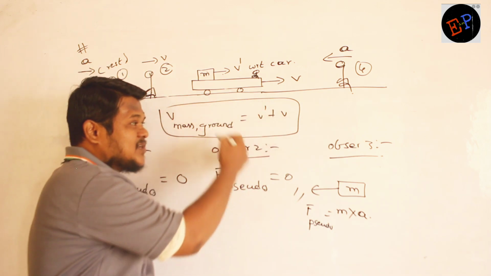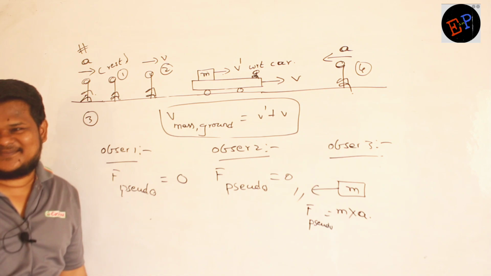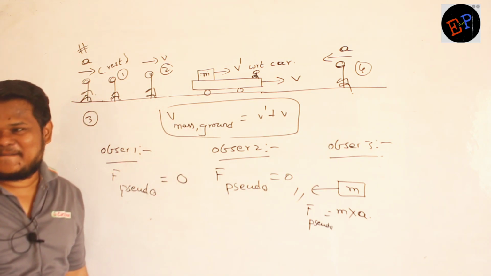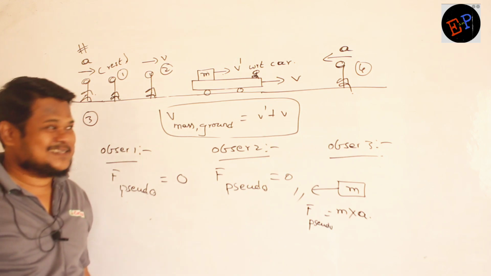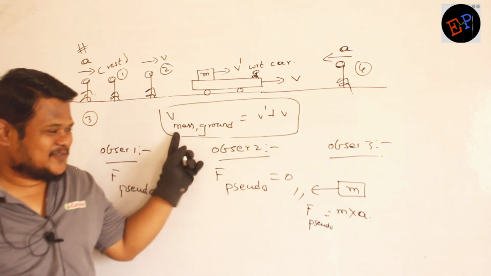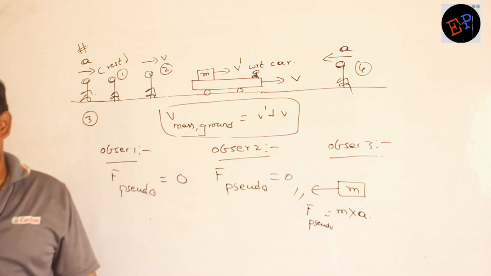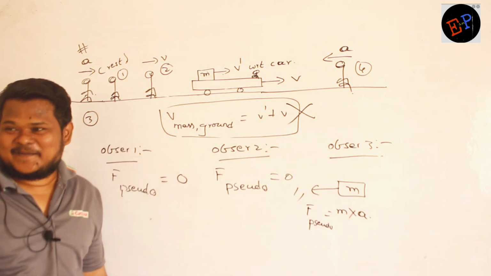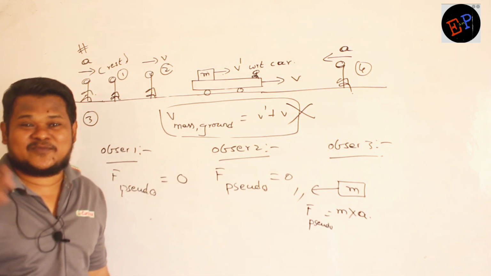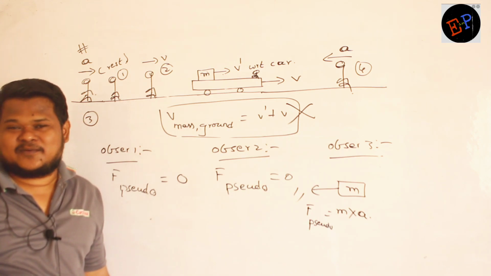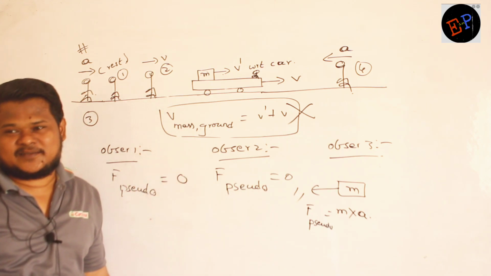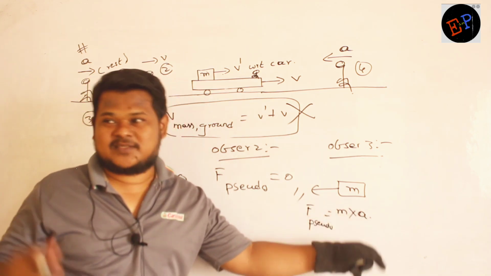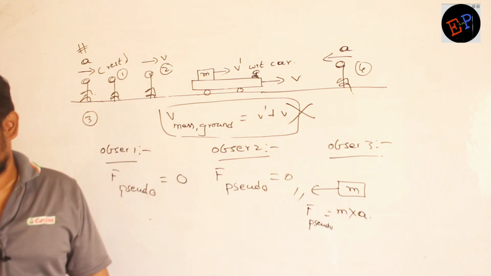Then what is the role of this velocity? Why did we calculate velocity with so much effort? We discussed velocity for half an hour. Now what is the effect of velocity on this pseudo force? No effect. Did I say pseudo force depends on the velocity of the body? It doesn't depend. What is the velocity of the body, how am I concerned about that? I am not concerned about that. I am concerned only about the mass of the body and the acceleration of the observer. That's it. Are you able to understand?